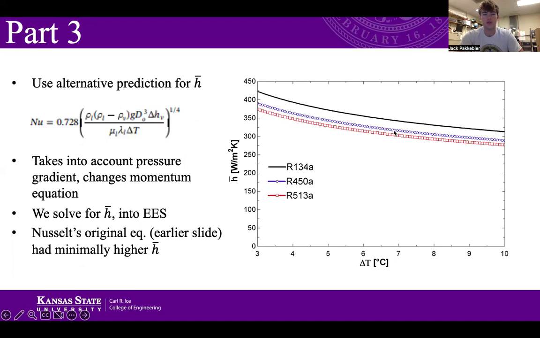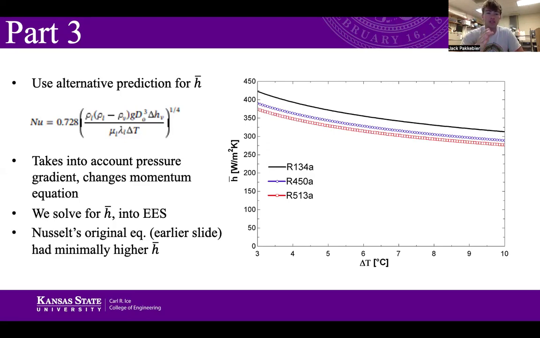So then for part 3, we were asked to use an alternative prediction for the average heat transfer coefficient H bar. This is actually the next equation in the Bono paper. It didn't have a source that I found, but it gives it in terms of a Nusselt number, which we can just solve for the heat transfer coefficient. Nusselt being H times the length over the thermal conductivity. My bad.